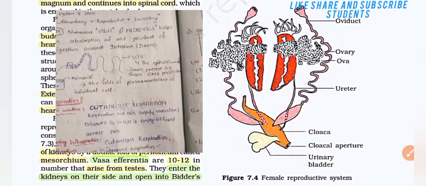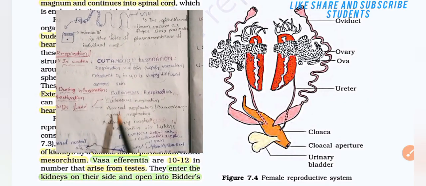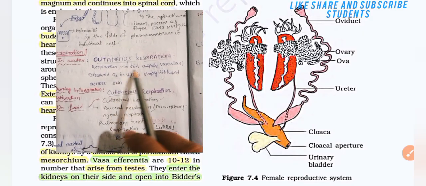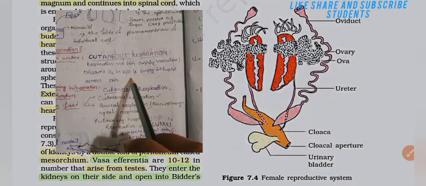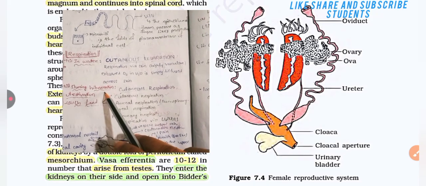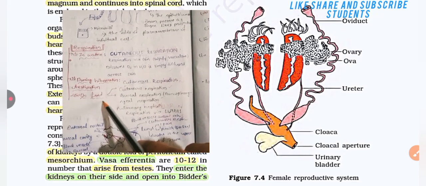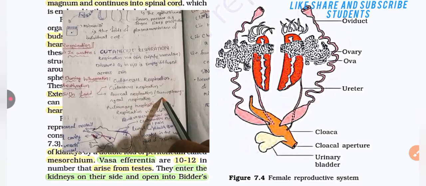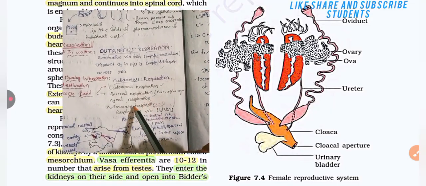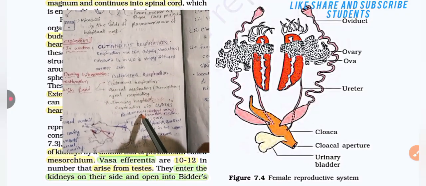Okay, then let's read respiration of the frog. In water, cutaneous respiration occurs. Respiration via skin, which is highly vascular. Dissolved oxygen in water enters the skin. During hibernation, cutaneous respiration occurs. Hibernation and estivation. On land, cutaneous respiration occurs. Buccal respiration or buccopharyngeal respiration. Pulmonary respiration, respiration via lungs, also occurs.